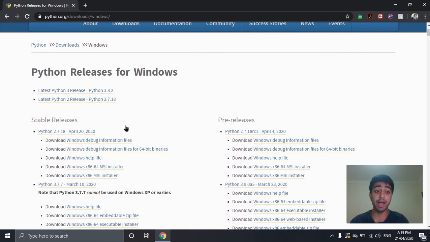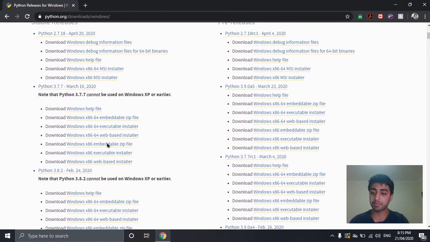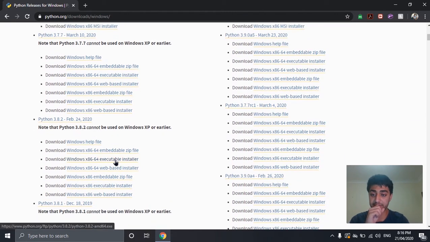And we're downloading Python 3, by the way. So this is Python 2.7, and this is Python 3.7.7. But the latest version is Python 3.8.2, so we'll go ahead and download it. Wherever you see 64, that means that's the 64-bit version, and you can see there's an embeddable zip file, which means that it'll download a zip file.